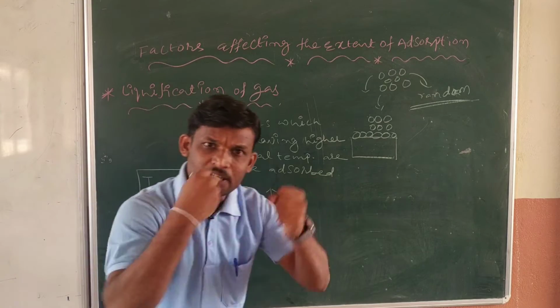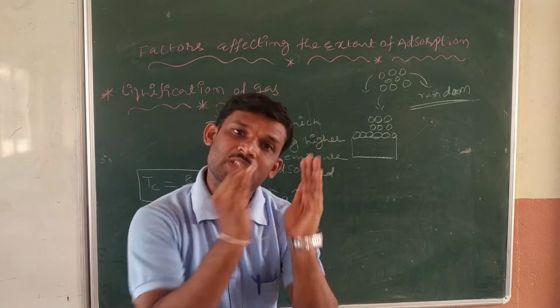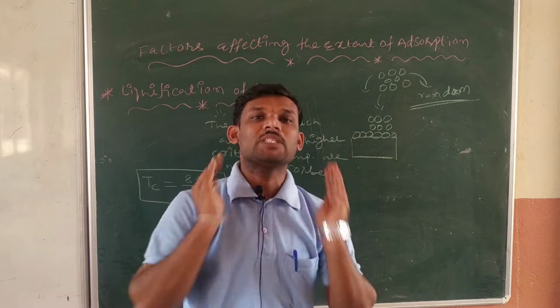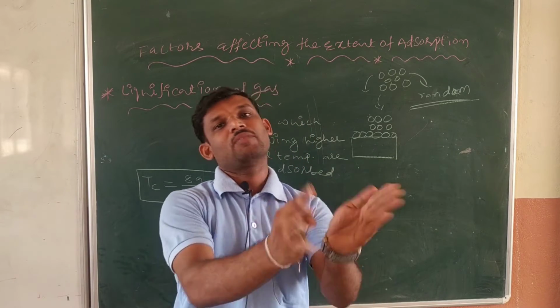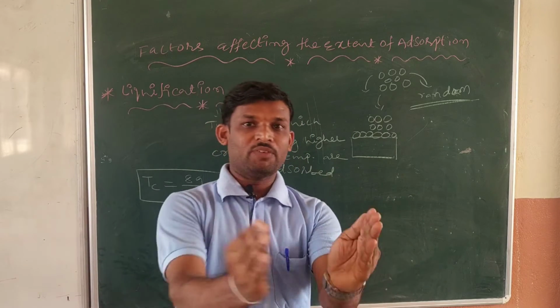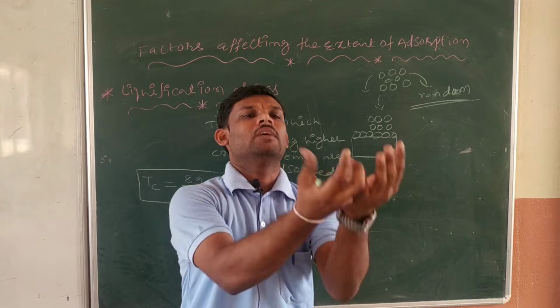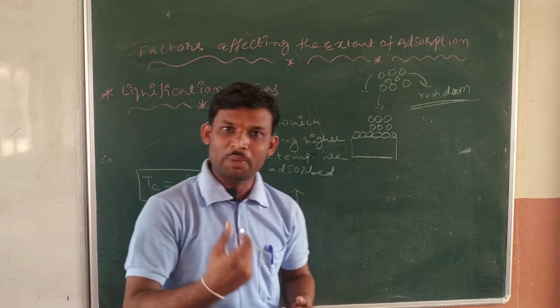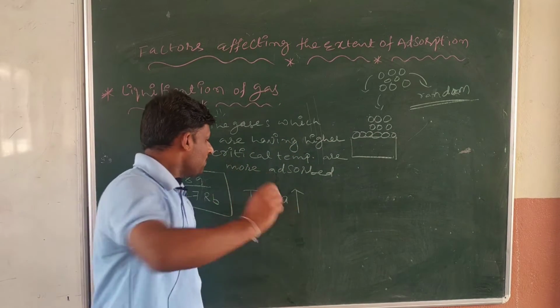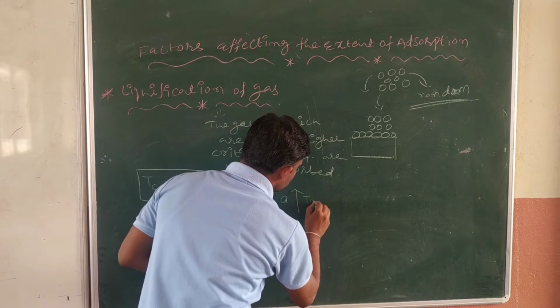Van der Waals forces are increasing, which means the randomness is decreasing. Do you understand? When the randomness decreases, they may convert into liquid easily. When it is converted into liquid, it will easily be adsorbed. Why? Because intermolecular forces are increasing.